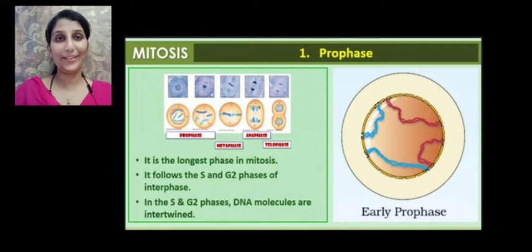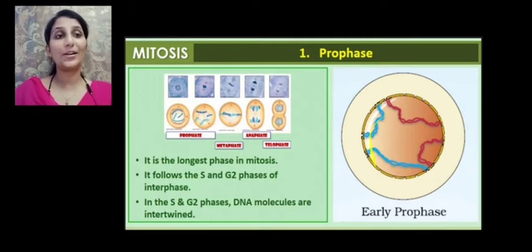So what is prophase? It is the longest phase in mitosis. Of the four stages, prophase, metaphase, anaphase and telophase, prophase constitutes the longest phase and is followed soon after the synthetic phase, where the DNA undergoes replication, followed by the second gap phase or growth phase. In the S phase and G2 phase, after the DNA replication, the DNA molecules are intertwined. They are seen in the form of chromatin reticulum. An intertwined structure is seen in the case of the DNA.